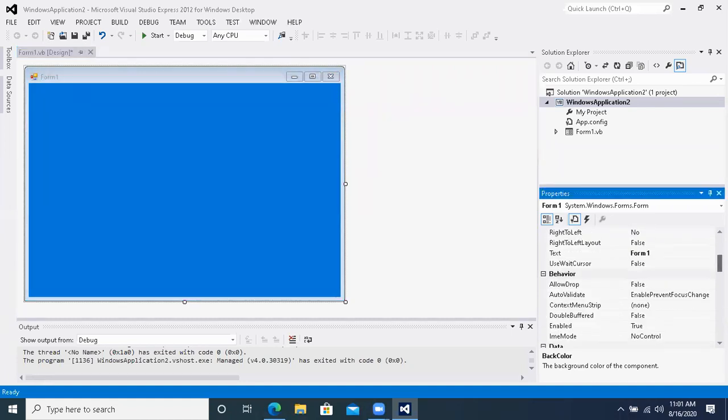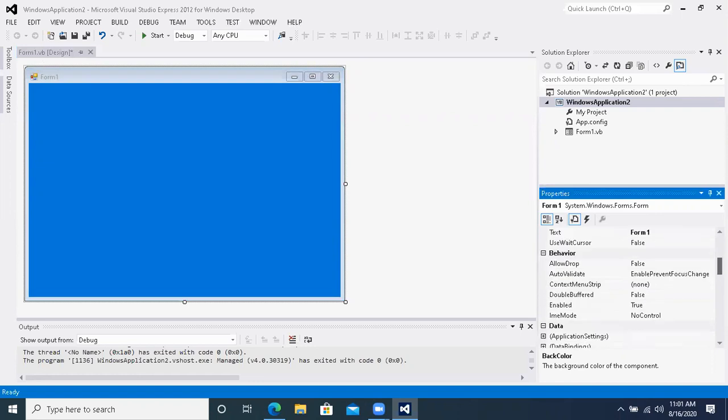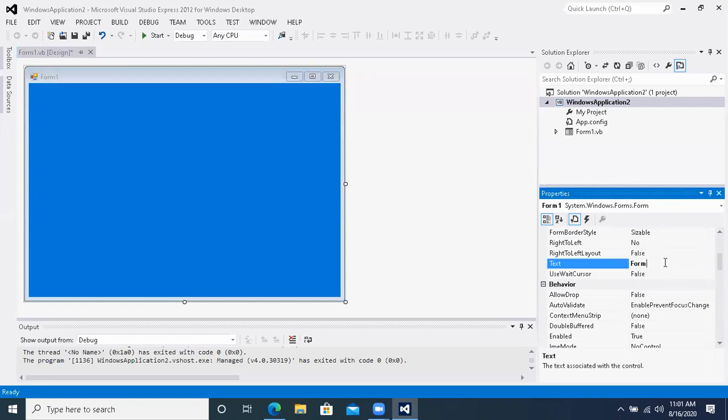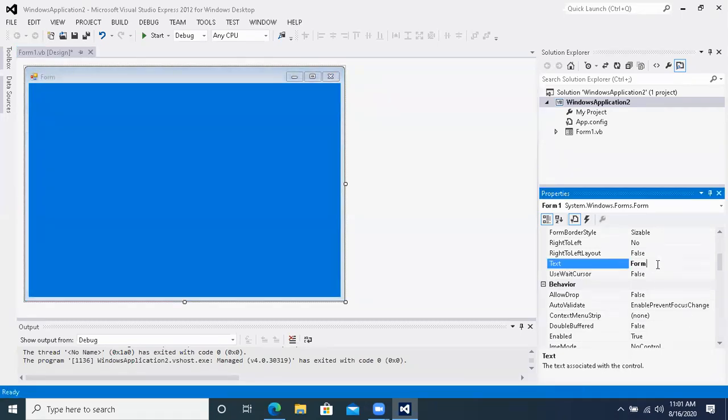Getting this point? Similarly, what is the name of the form right now that you can see over here? Form1. What is written? The name of the form is Form1. So similarly, we can find out how this Form1 is written. What is the name of the form right now? The name of the form is right now Form1. So we can change it. See what I did just now: I clicked Form1, and here the text is written. For example, if I write over here, first form.